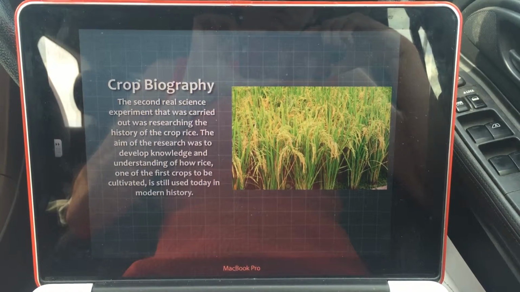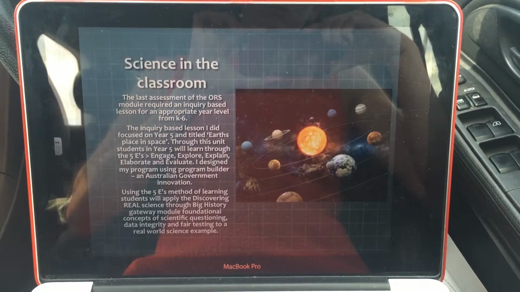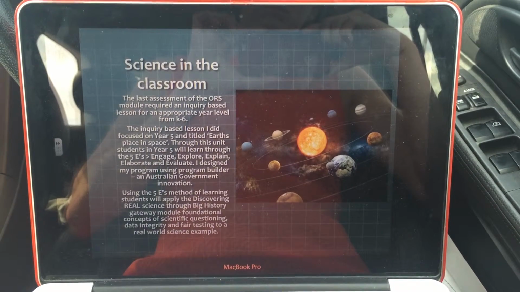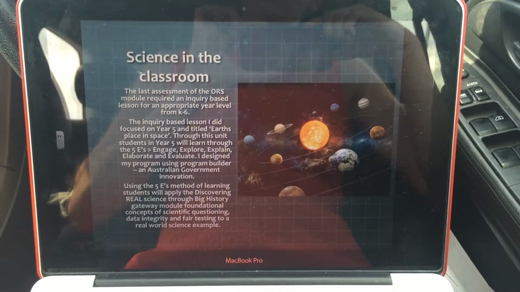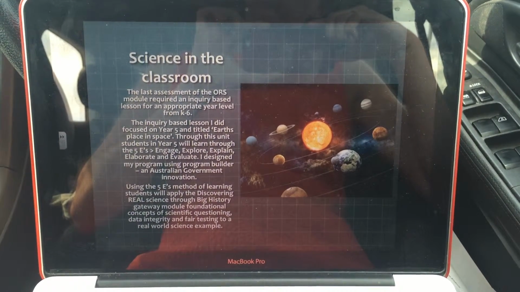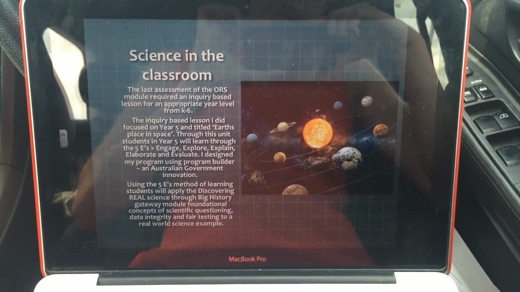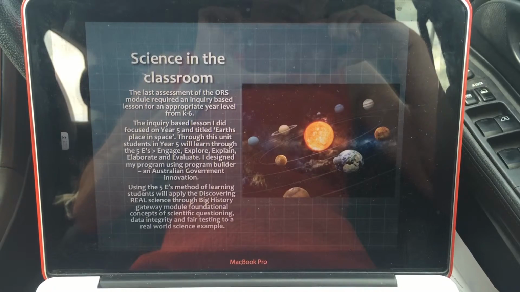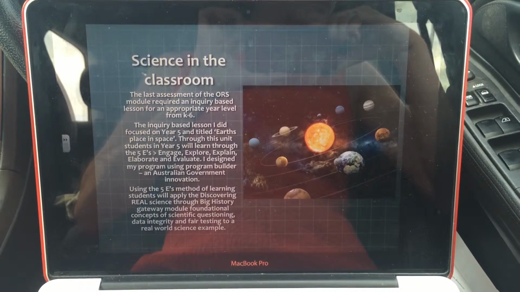The last assessment of the ORS module required an inquiry-based lesson for an appropriate year level from K to 6. The inquiry-based lesson I did focused on Year 5 entitled Earth's Place in Space. Through this unit, students in Year 5 will learn through the 5 E's: engage, explore, explain, elaborate, and evaluate.